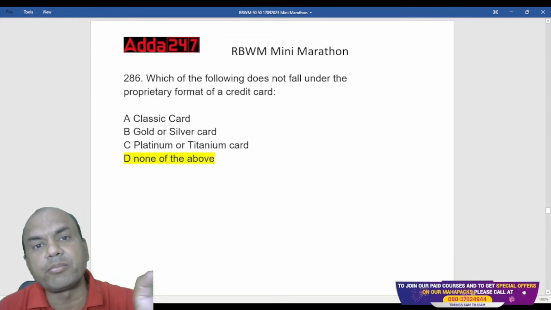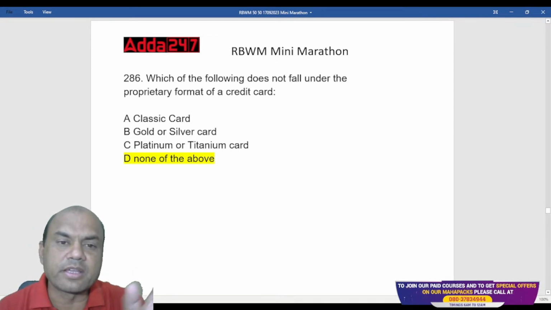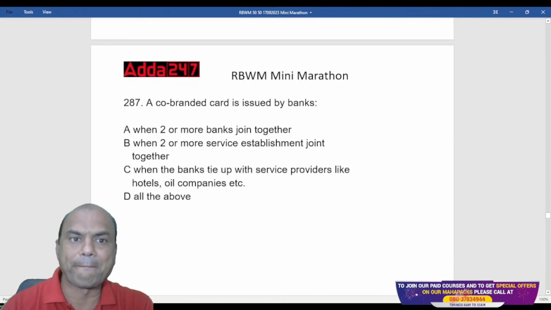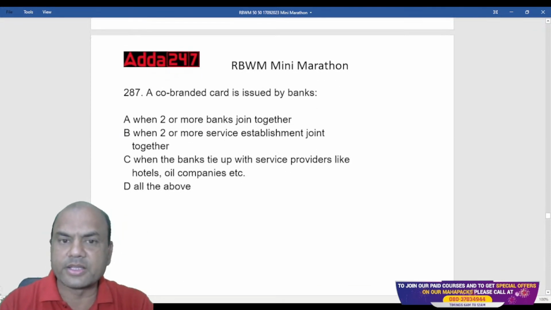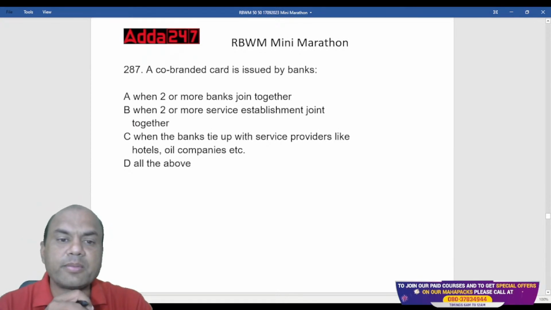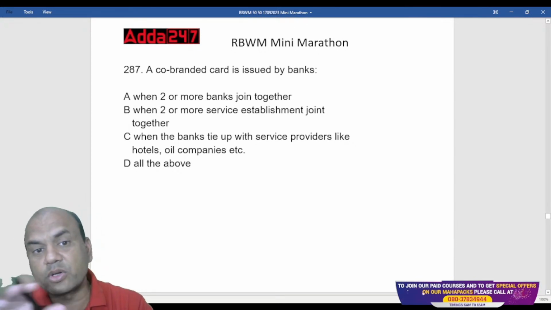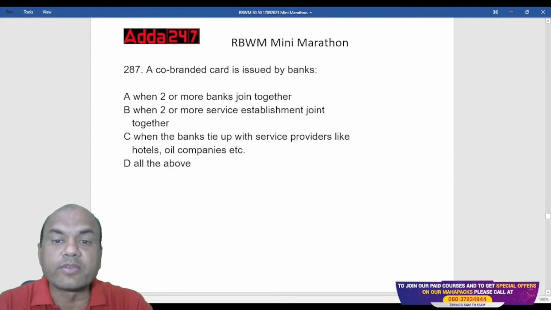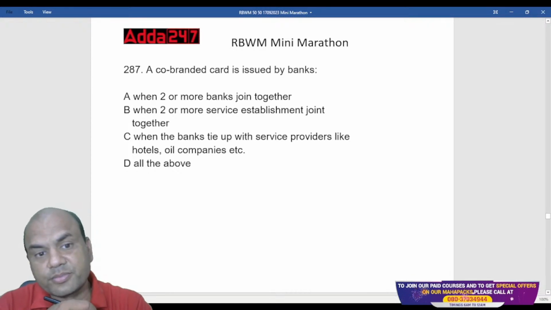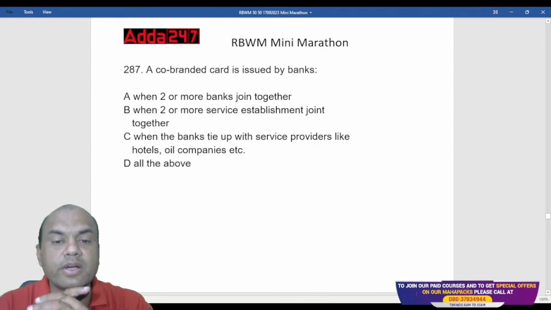Proprietary means single name card: SBI credit card, Andhra Bank credit card, HDFC credit card. Now a separate question: a co-branded card is issued by the banks when two or more banks join together? When two or more service establishments join together? Third, when a bank ties up with service providers like hotels, oil companies, etc.? Or all of the above?